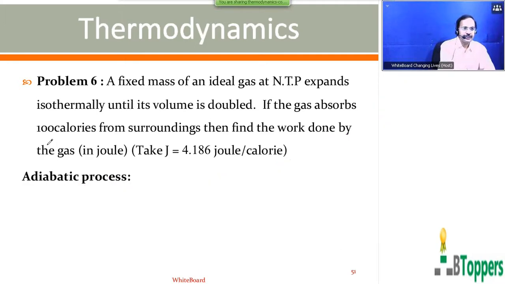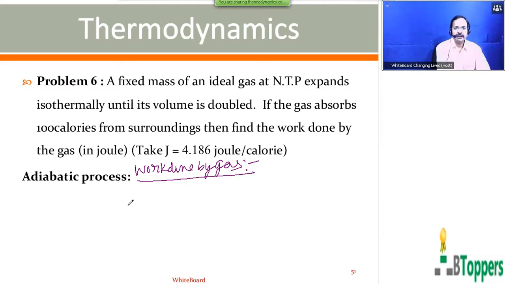So next I am going to discuss the calculation of work done by the gas in the adiabatic process. There are two methods for calculation of work done. I will discuss the first method, which is discussed in most of the regular textbooks, your 11th class or intermediate first year textbook. I will discuss another method also, which is more simpler.